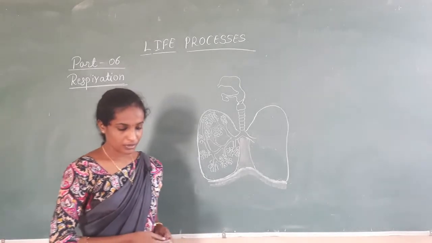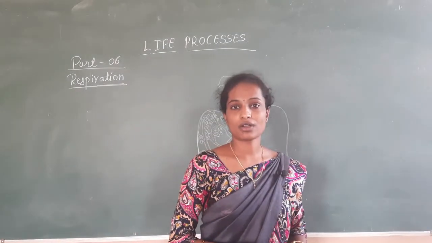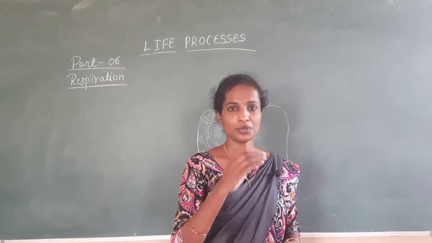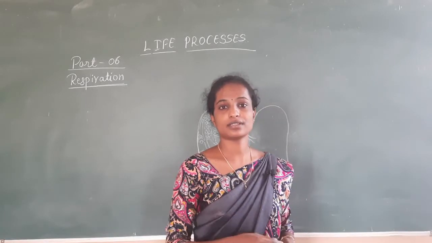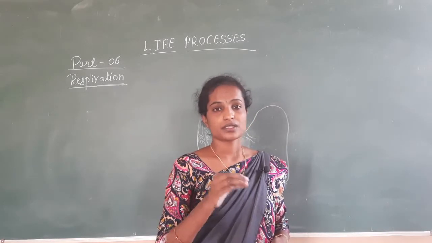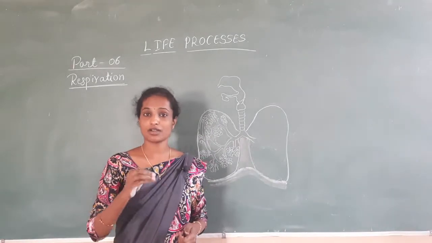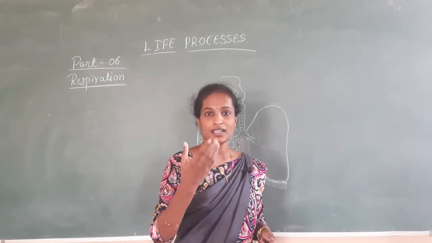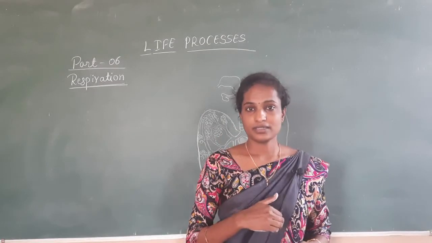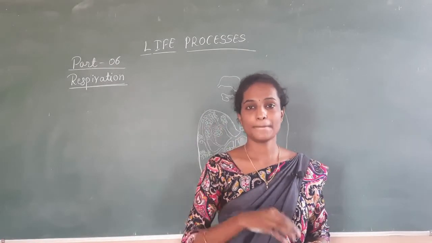So as you know, the organisms or animals have different organs to intake the oxygen to release the energy or to break down the glucose. In case of terrestrial organisms, they breathe the atmospheric oxygen which is present in the air.